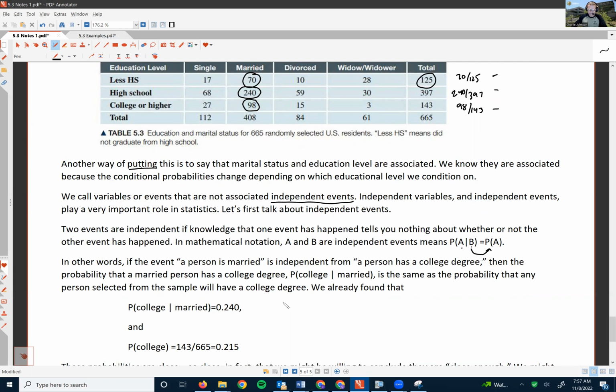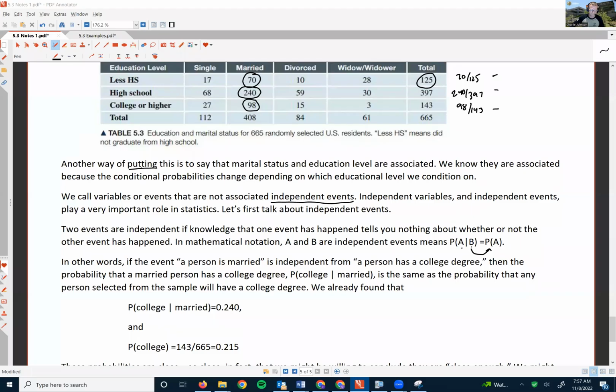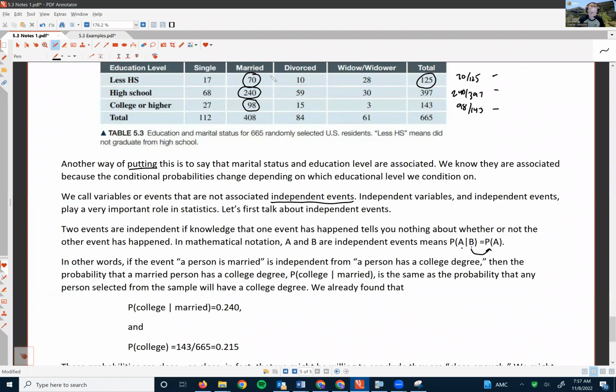So we've found in previous videos that the probability that someone has a college education given that they're married is 0.240. Given that they're married, that's within the married column out of 408, and the probability that they have college or higher is 98 out of 408, which is 0.240.